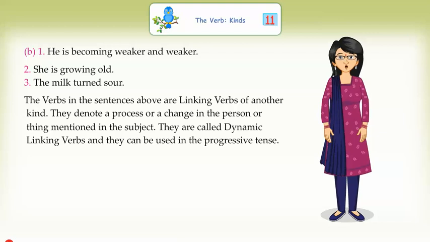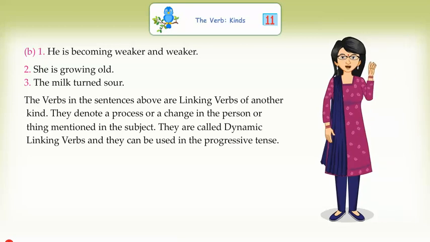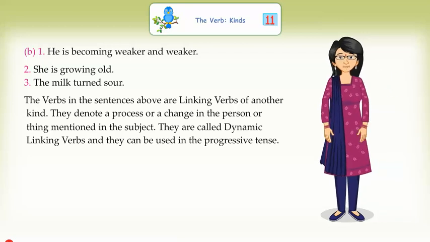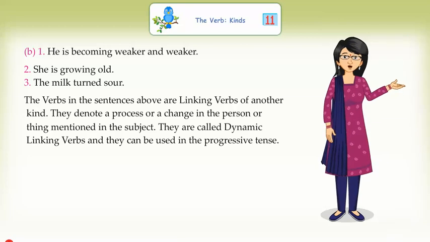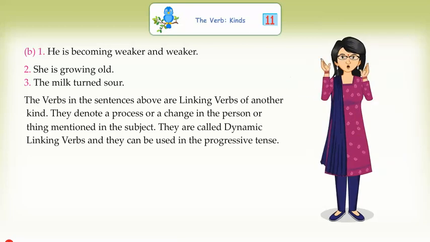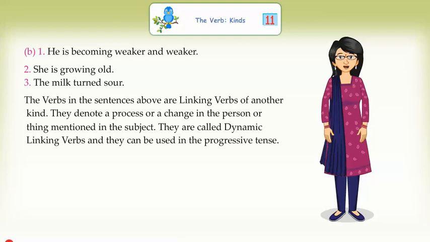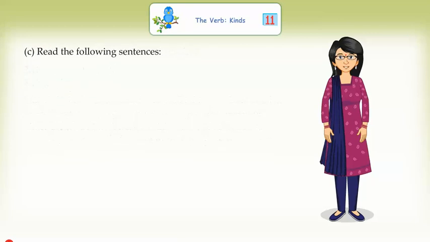The verbs in these sentences are linking verbs of another kind. They denote a process or a change in the person or thing mentioned in the subject. They are called dynamic linking verbs and they can be used in the progressive tense.